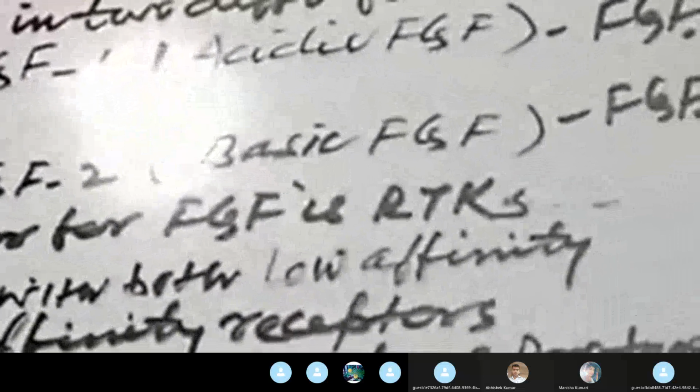brings about the phosphorylation of the tyrosine residue of the RTK, which results in the signal transduction leading to the mitogenic activity, which in turn results in the initiation of proliferation of animal cells in culture medium. And now let us look at the structure which I have drawn for showing the mechanism of binding of this FGF. Look here, this is the cell membrane, this is the outer side, this is the inside of the cell